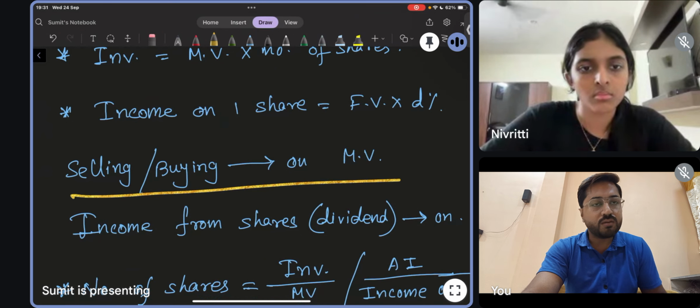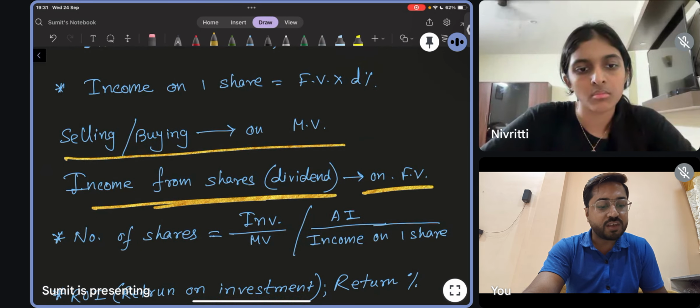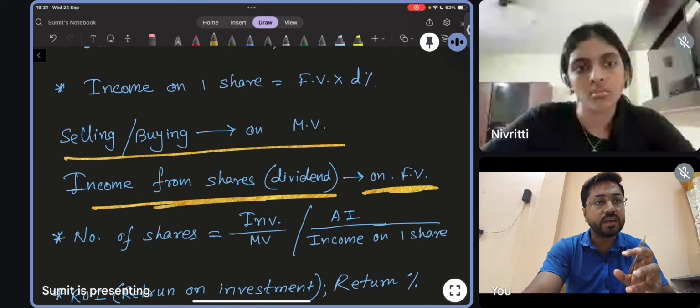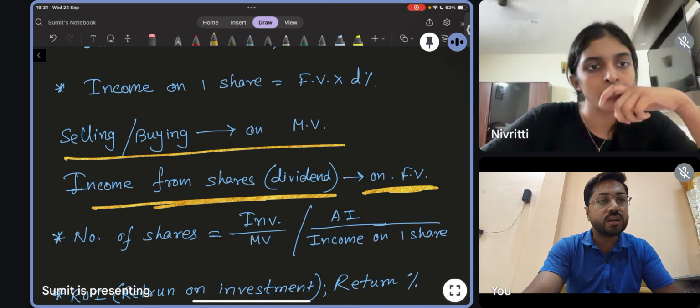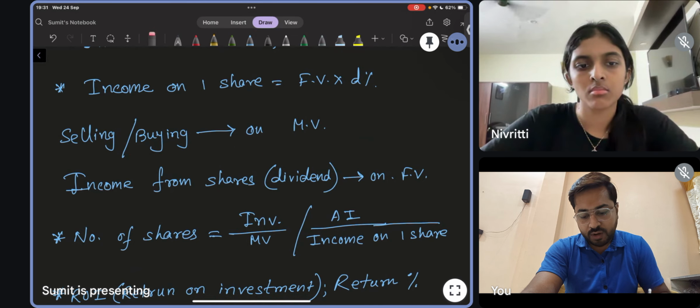Buying and selling will be on market value, that I told you, and income from shares will be on face value only. How much you are earning, that should be on face value. And if you want to buy or sell your share, it should be on market value. Clear?